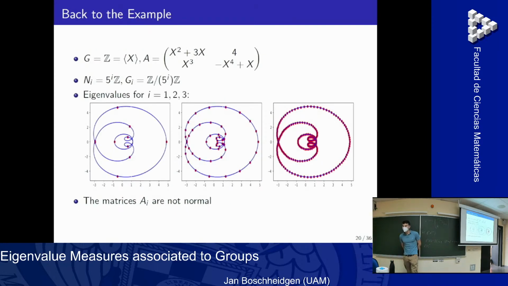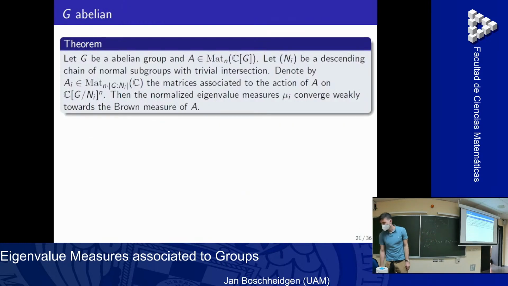But let's go back to our example. The matrix A is not normal, and so the matrices A_i are also not normal. And we still see that there is convergence. And at least in this case, we can say something. So for any group, when the matrix A is normal, everything is good. But when A is not normal and when G is abelian, there's something we can do. Actually, when G is abelian, then we have convergence.